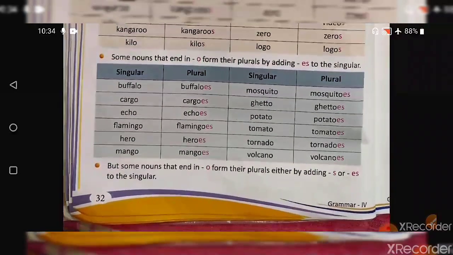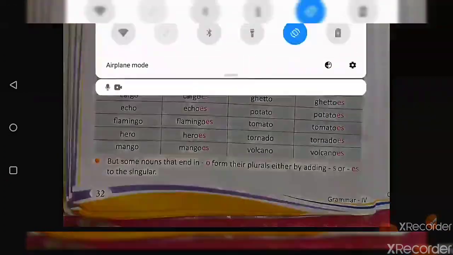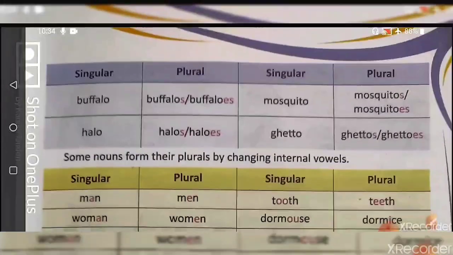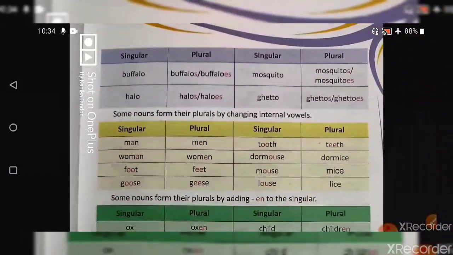Next one is, but some nouns that end in o form their plural by adding s or es to the singular. Buffalo. In buffalo we can write both buffalos and buffaloes also. Hello becomes hellos and helloes. Mosquito, mosquitos or mosquitoes.